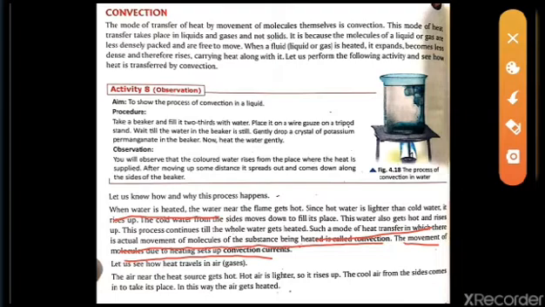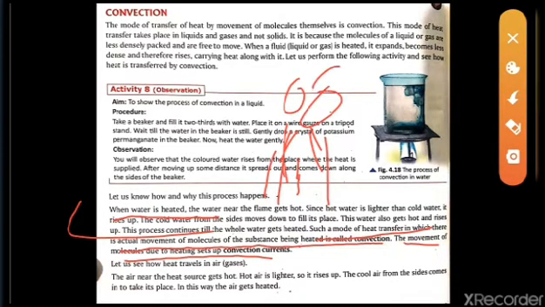Now again we will see the same thing. Here we have seen the case of liquid, but next we will also see the same convection in the case of air. In chimneys, you have seen that when something is getting heated, or the coal is being heated, what happens is that if the coal is heated, it forms smoke.